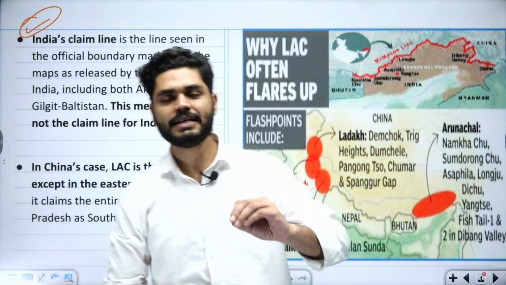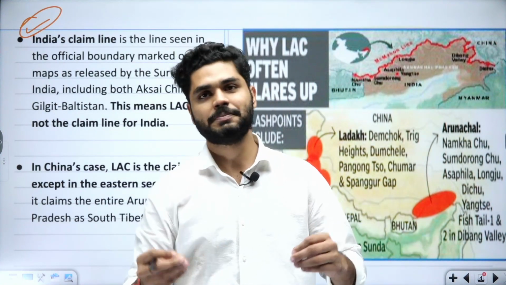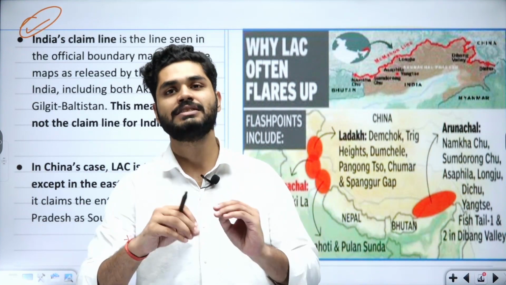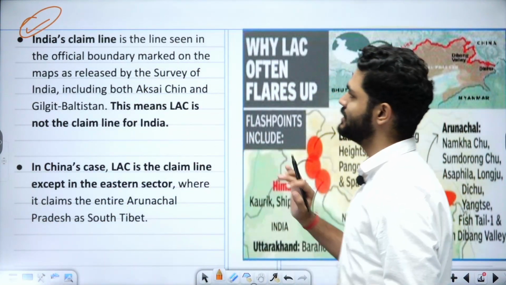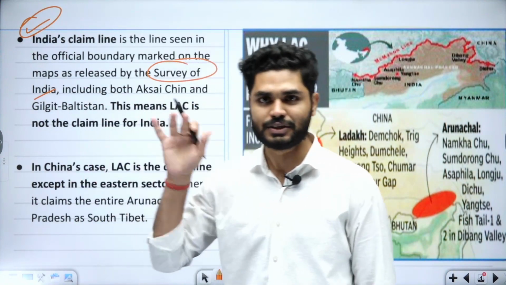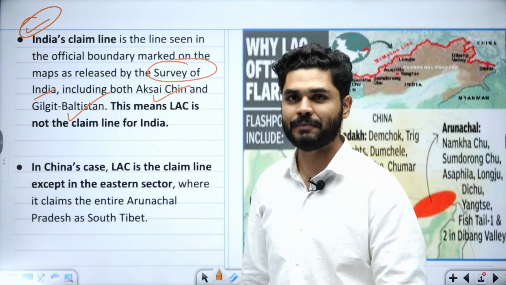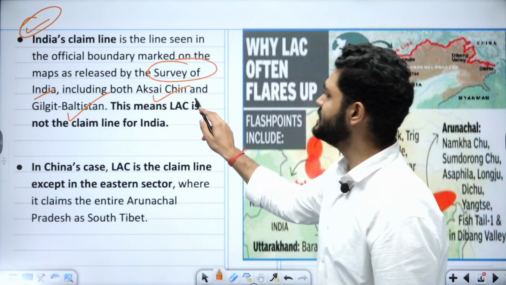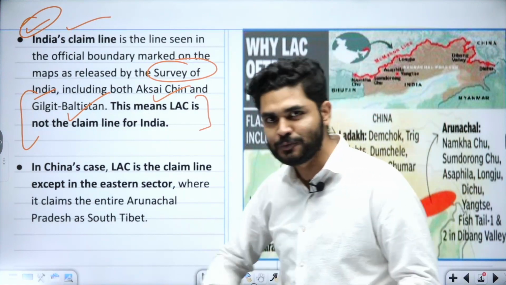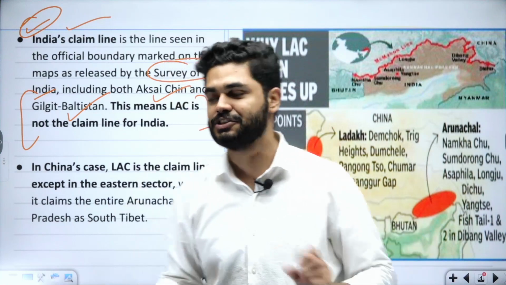Okay, now what is India's claim line? So there is a LAC, line of actual control, but that line has not been officially accepted by India. India says that there is a line which according to us is the real line, and India's claim line is the official boundary marked on the maps of Survey of India. In this Survey of India map, they mark Aksai Chin and Gilgit-Baltistan as our part. So this means LAC is not the claim line for India. Our claim line moves beyond this. It moves into the territory of Pakistan occupied Kashmir, and into the territory of Aksai Chin.